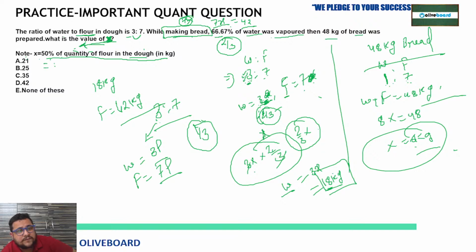So quantity of flour is what? 42. So 50% of 42. 42 by 2 means 21. So option A would be the correct one. So is there any doubt? Prahlad, is this clear?